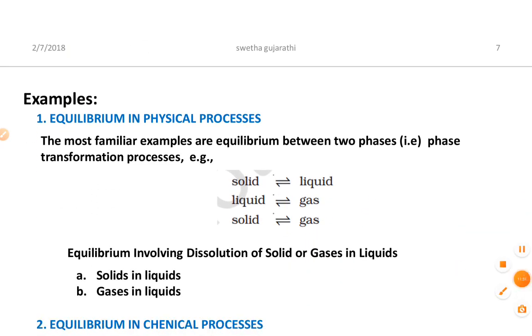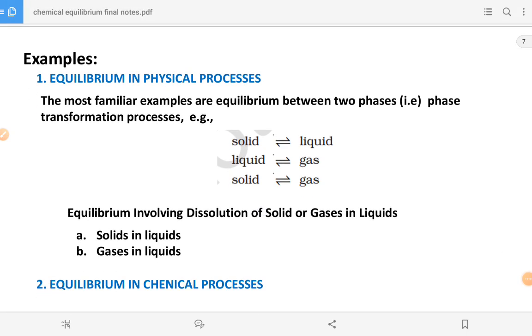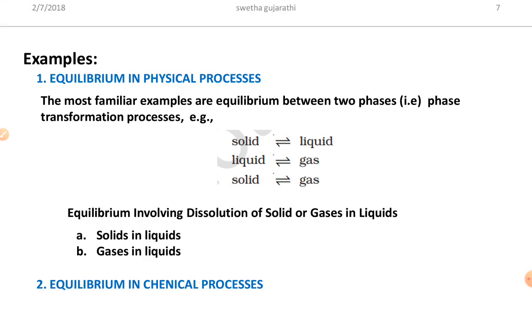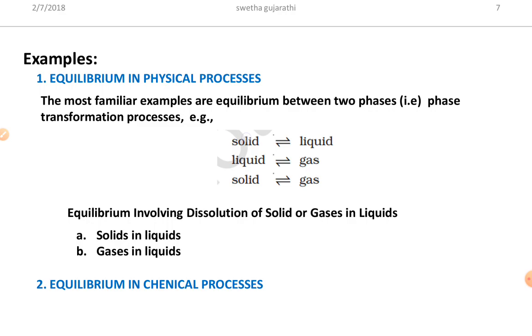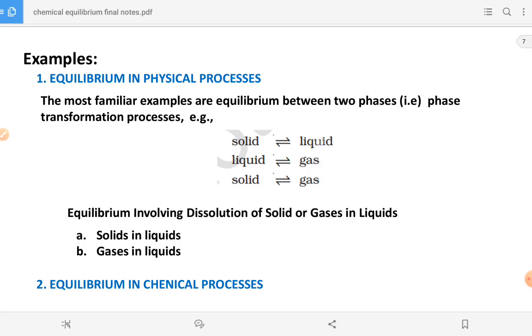Next, we have the examples of equilibrium in physical processes and in chemical processes. The most familiar examples are equilibrium between two phases, that is, phase transformation processes. Here we take two phases: solid and liquid in equilibrium, liquid and gas in equilibrium, and solid and gas in equilibrium. We are going to discuss examples for all of these.